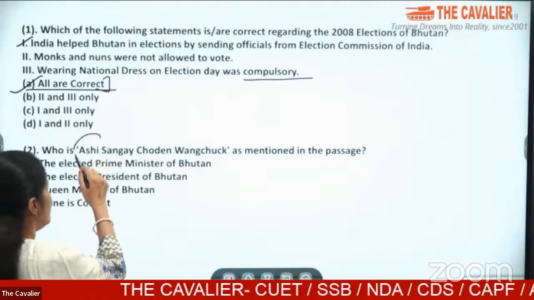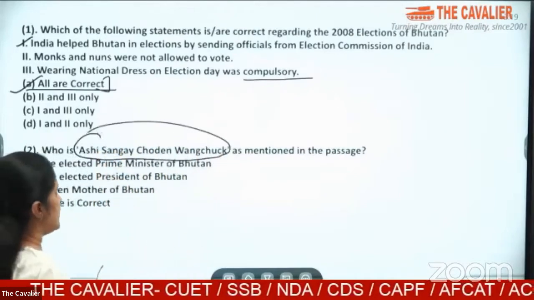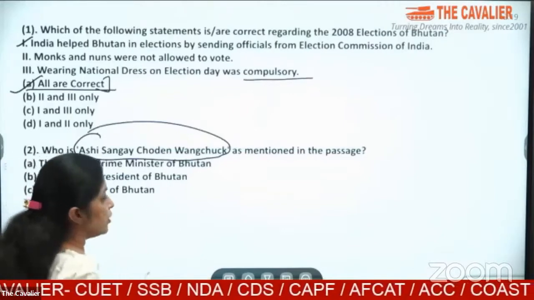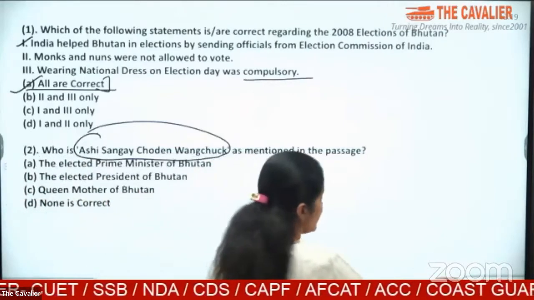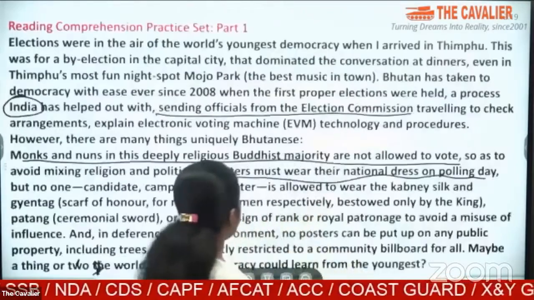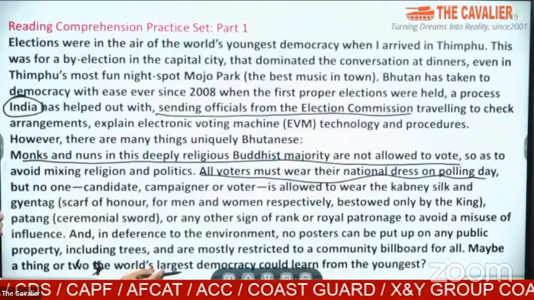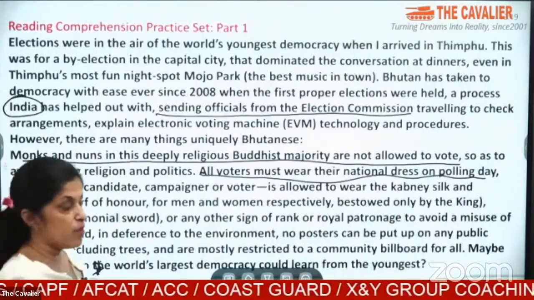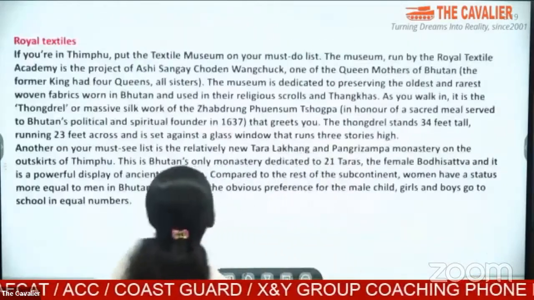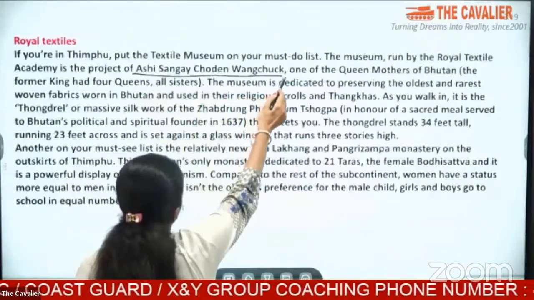Now you have to find out the name of this person and try to see what it is. Is it the elected Prime Minister, elected President, Queen Mother or whatever it is? Now let us go and see the passage. What is the passage saying? Now in the passage, if you move on further, in this page itself, you cannot see the name of the person. If I move on to the next page, I see this name here, Ashi Sange Chodhan Wangchuk.